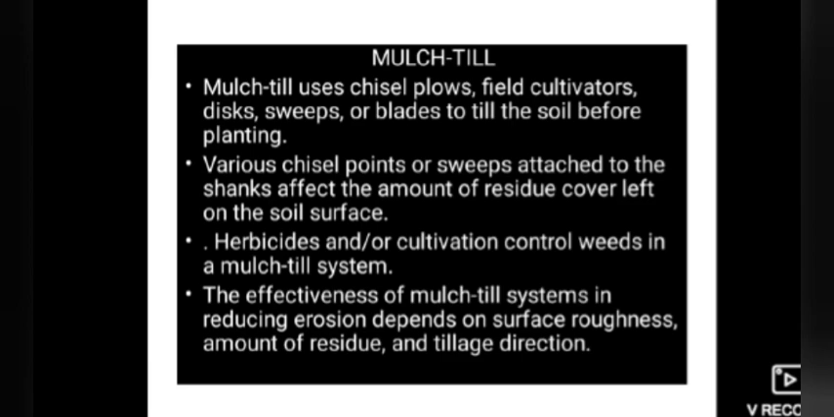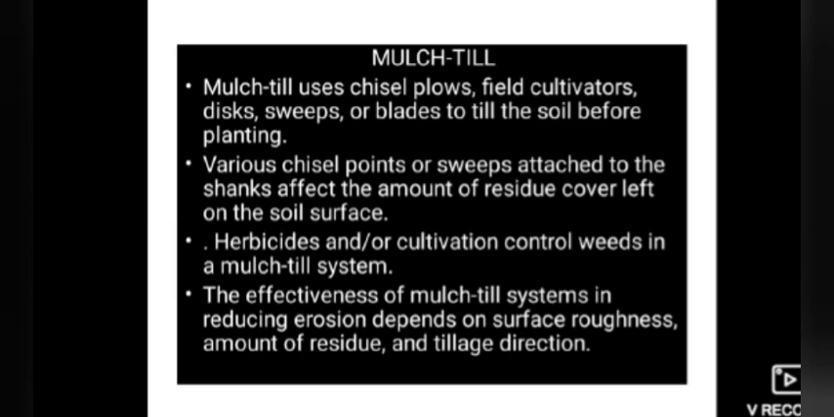The tillage does not invert the soil but leaves it rough and cloddy. Here we are not going to turn the soil up and down, but leave it so that the soil remains rough and cloddy. Various chisel points or sweeps attached to the shanks affect the amount of residue cover left on the soil surface.